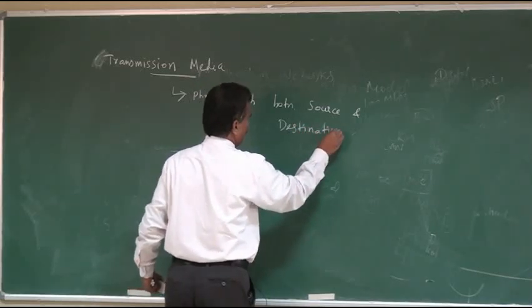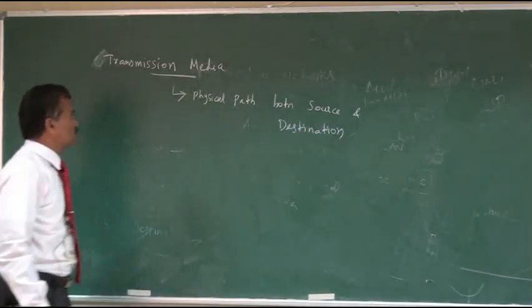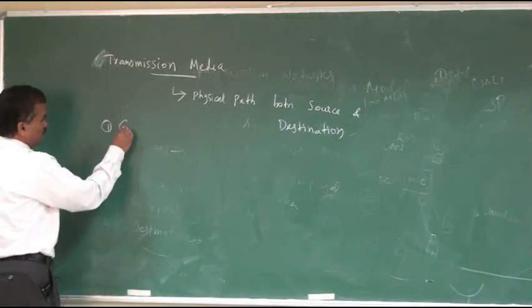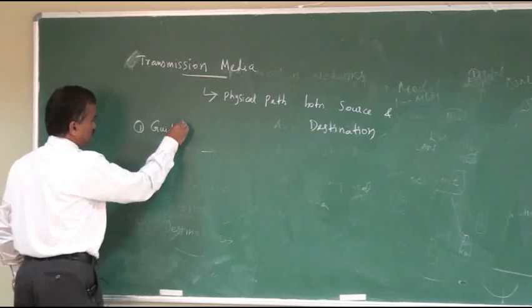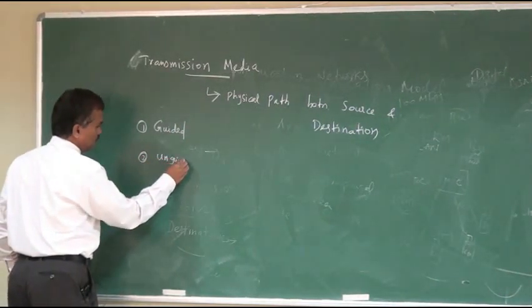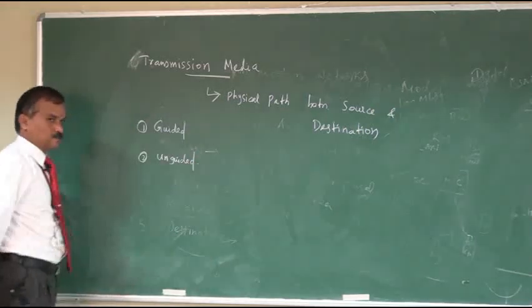There are two types of media: one is called guided transmission media, another one is called unguided transmission media.